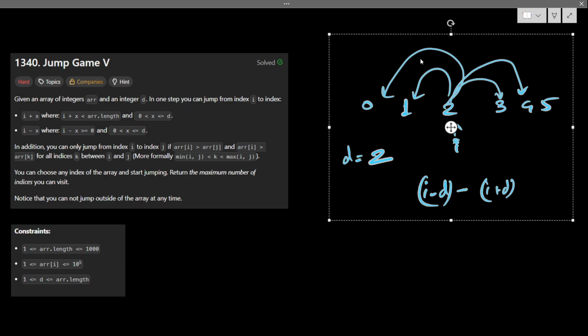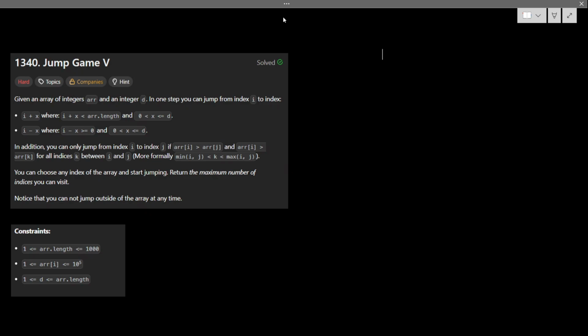There is another condition. In addition, you can only jump to index j if arr[i] is greater than arr[j], and all the elements between i and j are also less than arr[i]. More formally, the minimum of i and j is k, and the maximum of i and j.